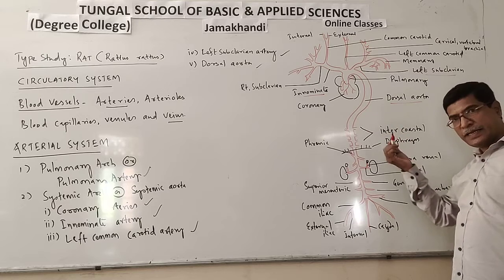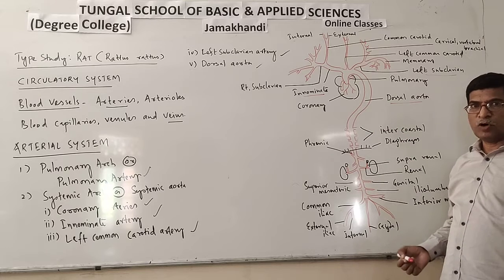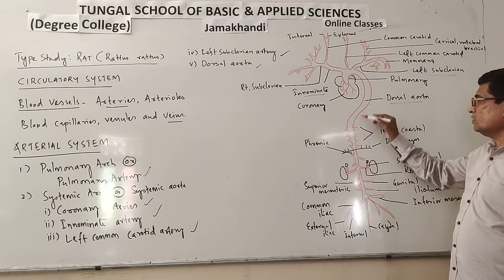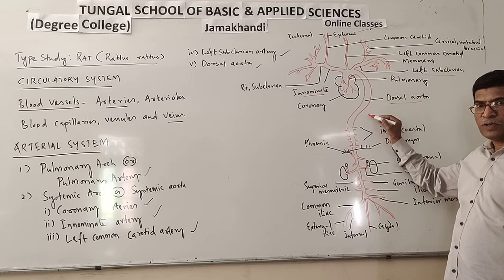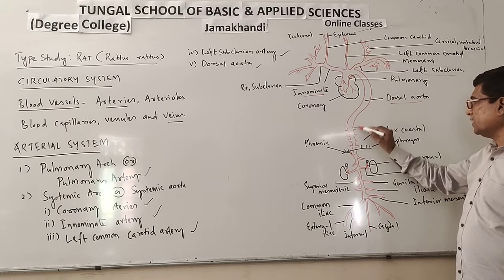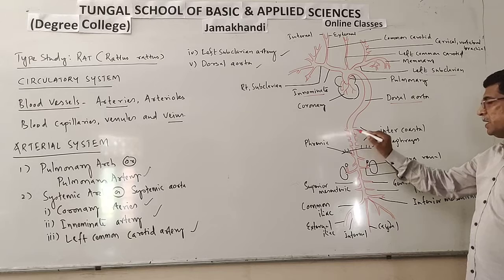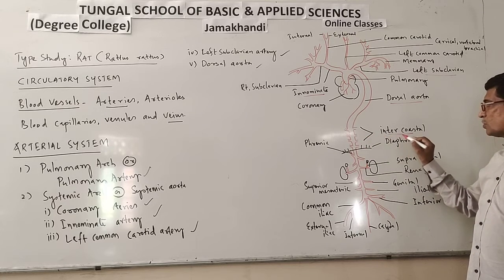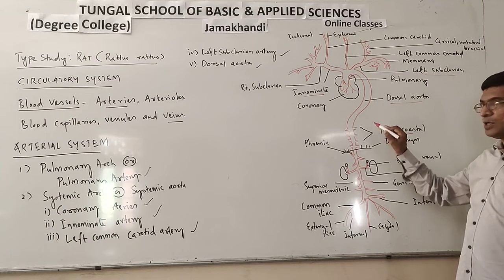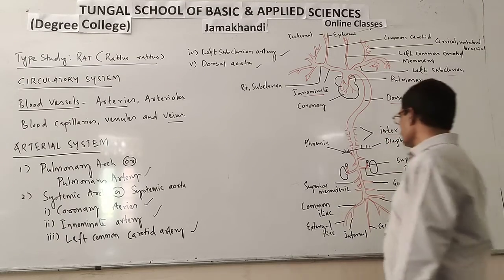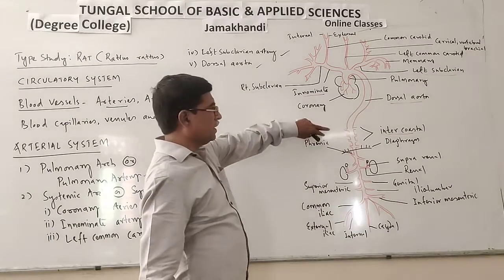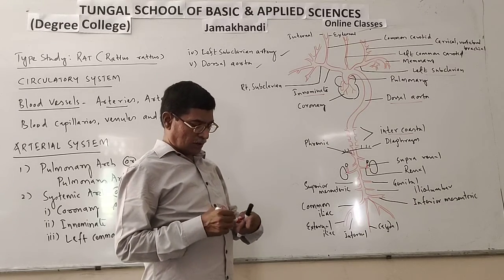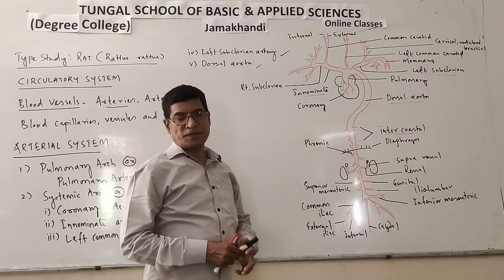It is present inside the body cavity, both the thoracic body cavity as well as the abdominal body cavity. In the thoracic region, it gives off branches known as intercostals. These intercostal branches supply blood to the muscles of the chest region.